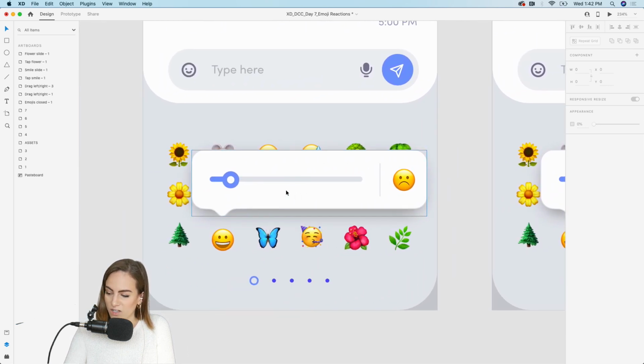Let's see what you guys are saying in the chat. Justin said, I like that little arrow is curved. Oh yeah, this. It's the subtle things, you know.